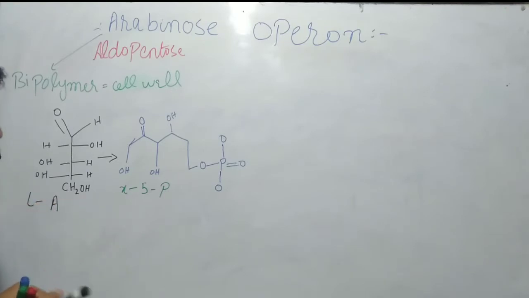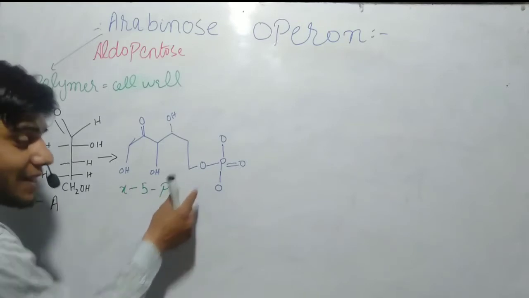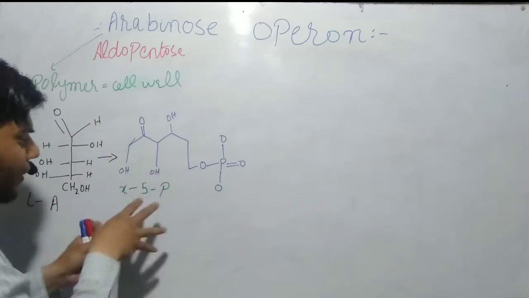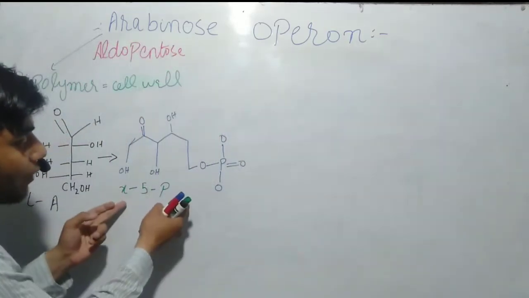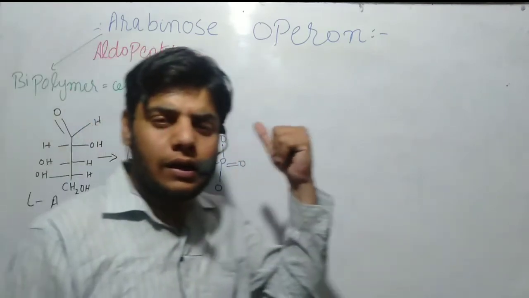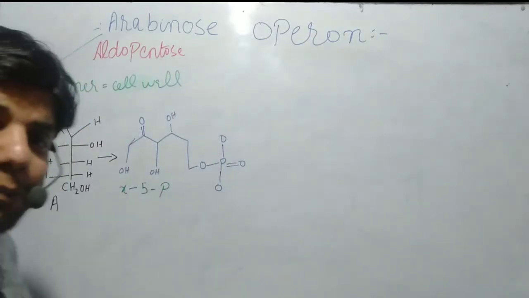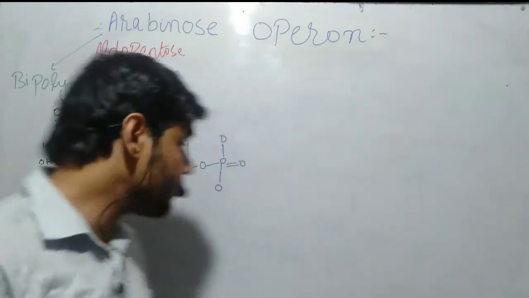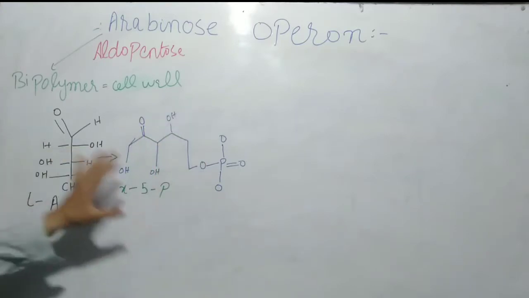When we get the Xylose 5-phosphate, this is the main component of the cell wall. When we have Xylose 5-phosphate, then the cell wall will be formed. This molecule is mainly involved in the plant cell wall. Remember guys, this Arabinose is a carbohydrate. So this is a little bit about the intro of the Arabinose.